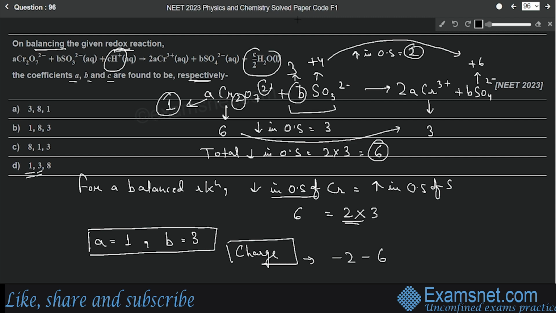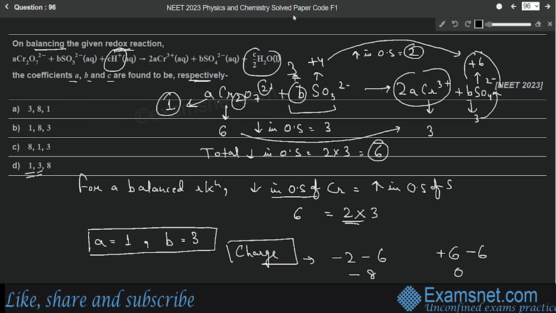Because there are 3 sulfurs, B, the value of B is 3, so 3 into -2, that is -6. So the total charge on the left hand side is -2 -6, that is -8. And on the right hand side, what is the total charge? For this one, it is 2 into 3, that is +6. And for this one, it is -6, because B is equal to 3, so 3 into -2 is -6, so +6 -6.